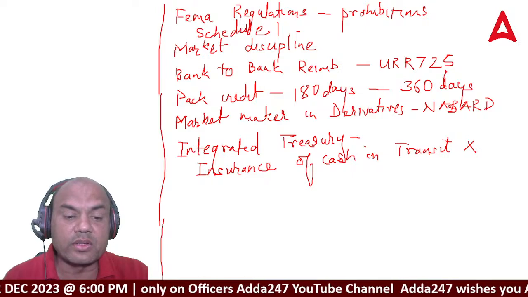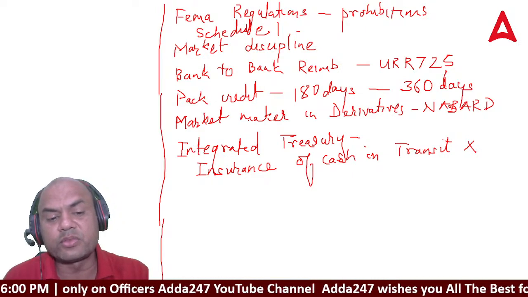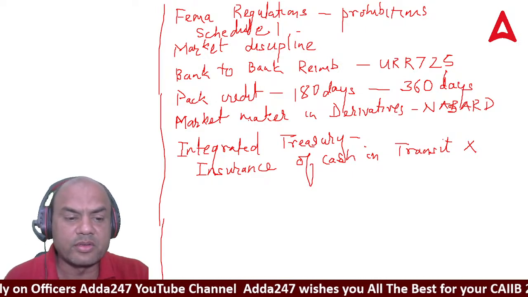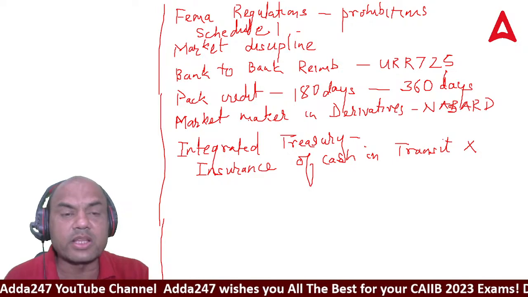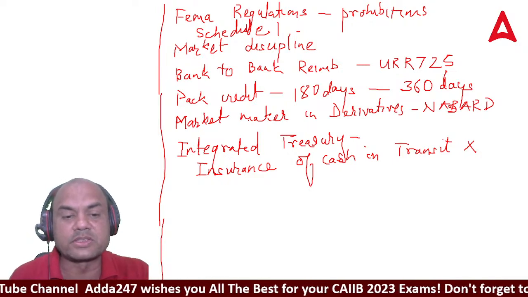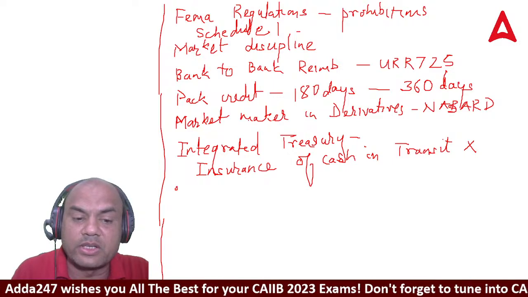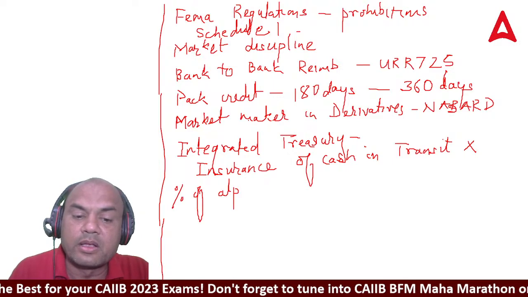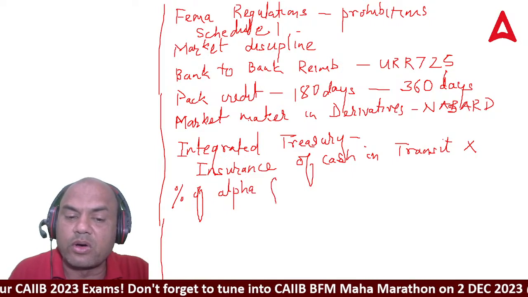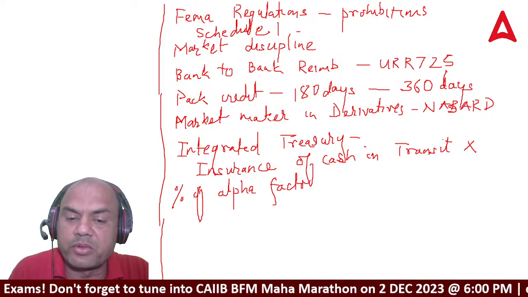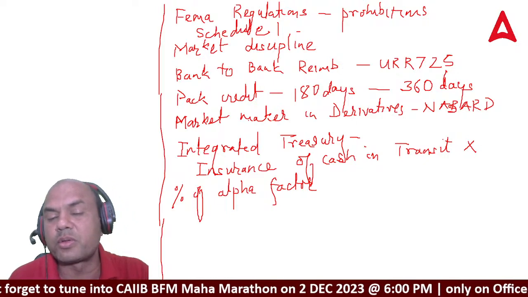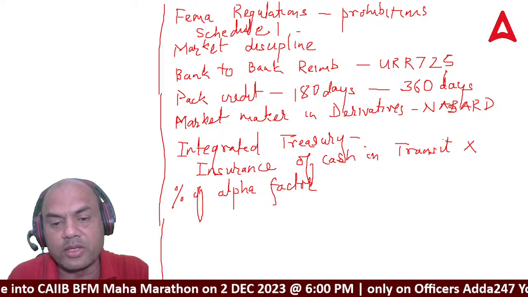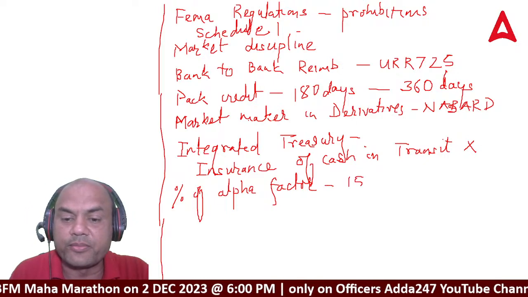Okay, there was one question on alpha factor. What is the percentage of alpha factor, that was asked. Firstly, what is alpha factor? Remember, this is not actually part of your BFM, to be frank, but then also they are asking you. The alpha factor is 15%.